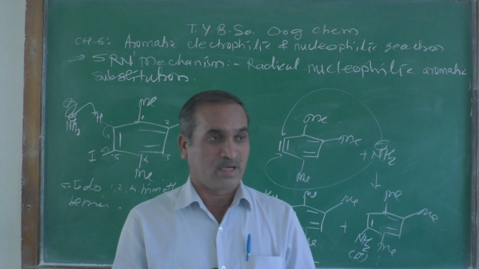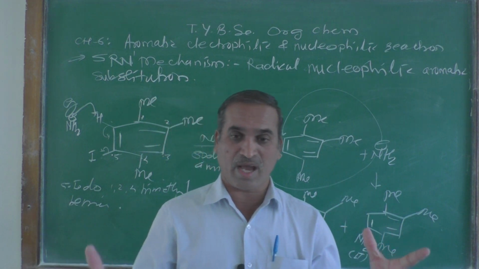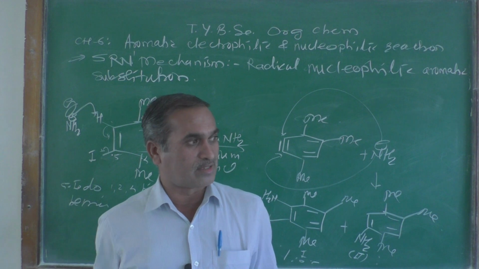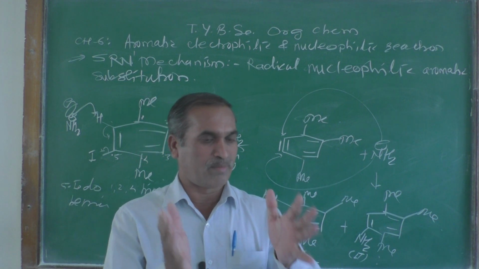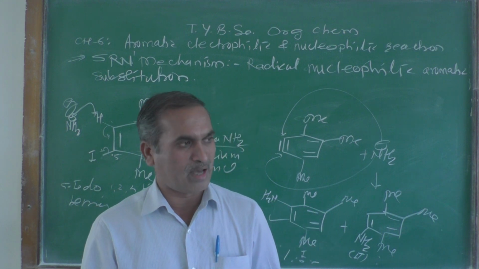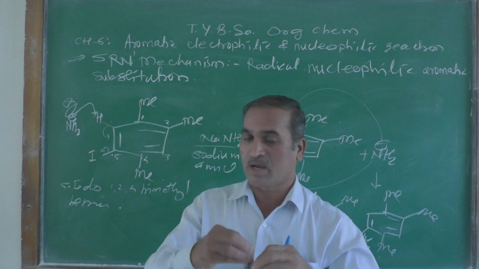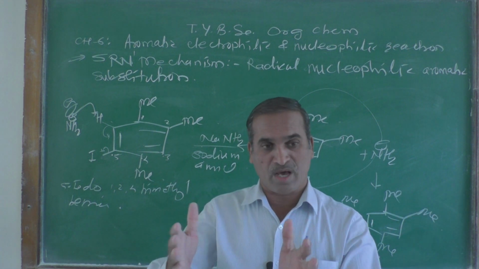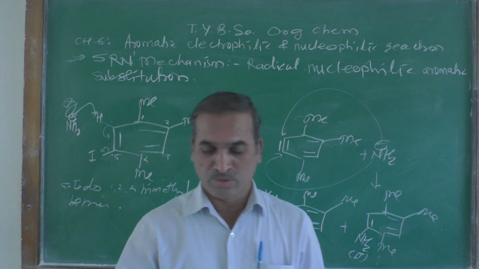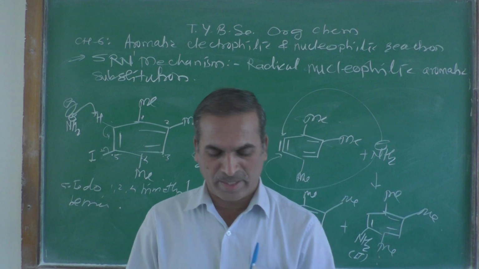Then define the diazo coupling reaction. As we know, diazo coupling reaction means what? Diazonium salt treated with aromatic amines, mainly dimethylamine or trimethylamine, gets coupled at the para position, and azo compounds are formed, that is, formation of N double bond N. So that is called a diazo coupling reaction.